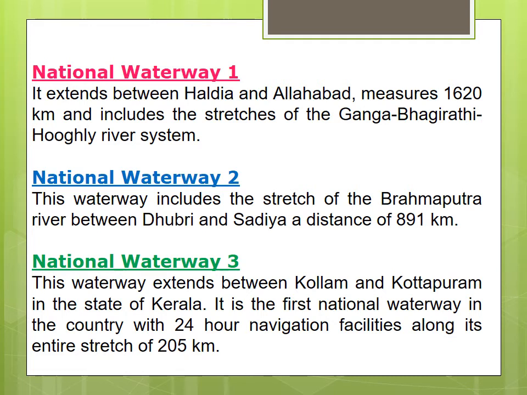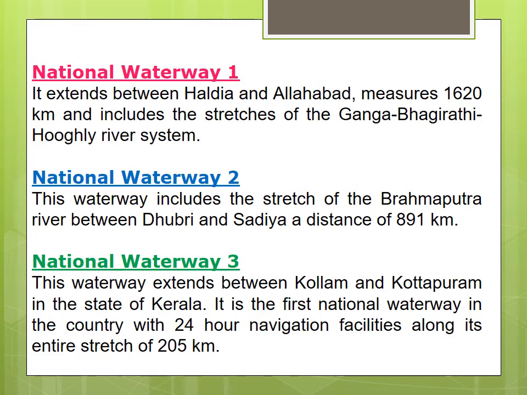It extends between Haldia and Allahabad, measures 1620 km and includes the stretches of the Ganga, Bhagirathi, Hooghly river system. So the length is 1620 kilometers, and it extends from Haldia to Allahabad.